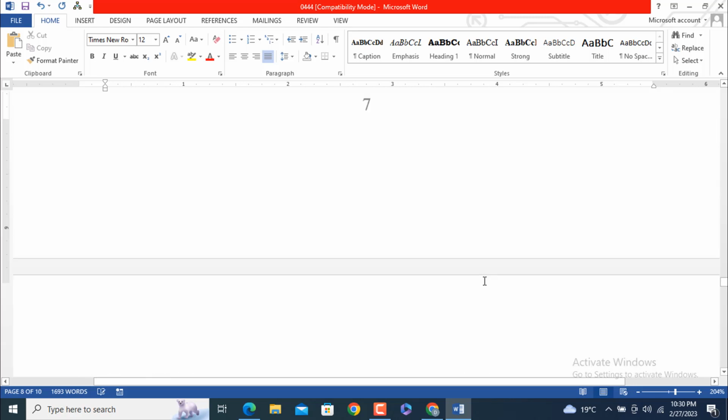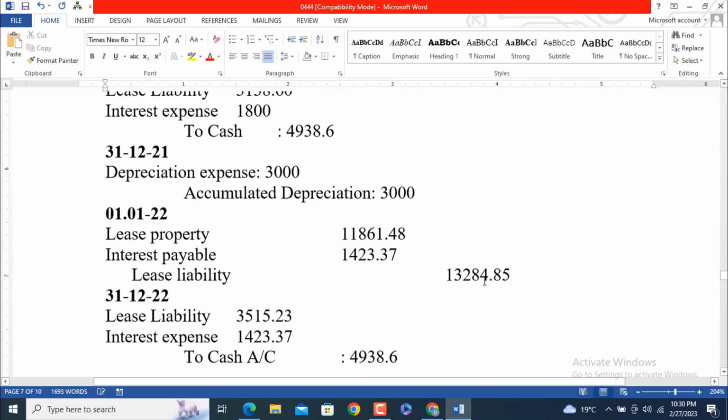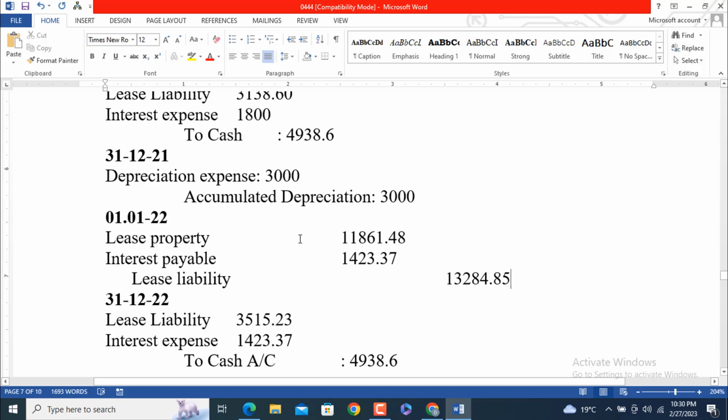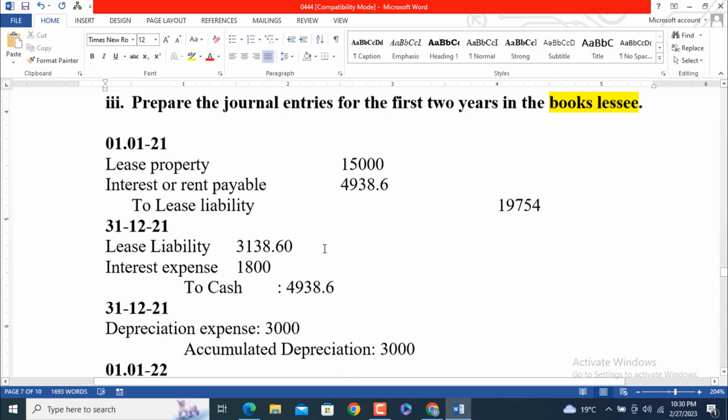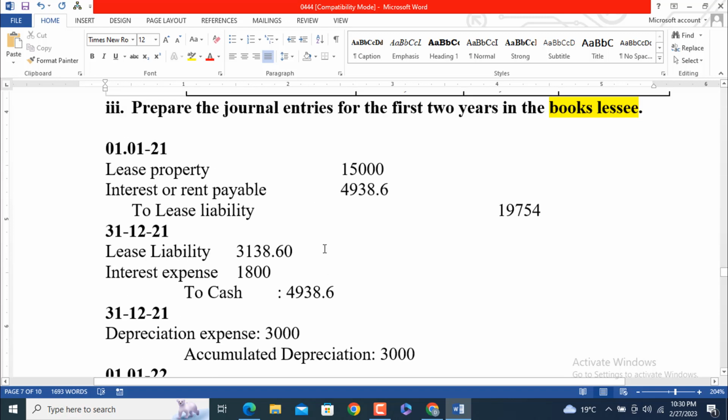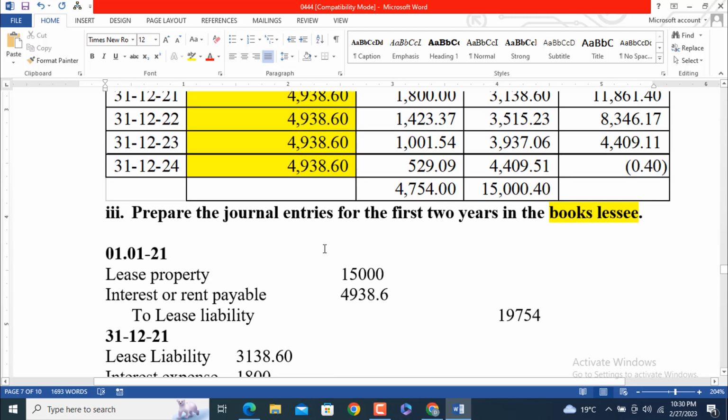So here the solution is finished. I hope you have understood this solution clearly. If you have any doubt or question or query regarding the solution, please ask me in the comment section. Or if you want to add something from your side to make it better, please drop your opinion in the comment section.